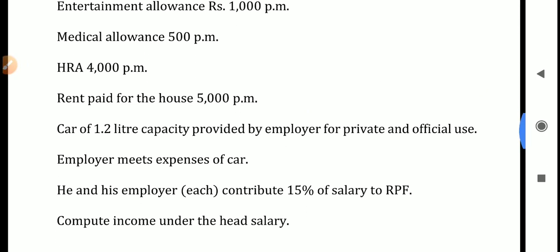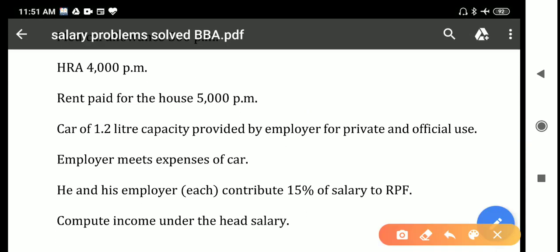And next, car of 1.2 liter capacity provided by employer for private and official use, and employer meets car expenses. Okay, so here 1.2 liter, why is it important? A car of 1.6 liter or more than 1.6 liter capacity is considered a big car. Less than 1.6 liters capacity is a small car. So here 1.2 liters capacity means it is a small car.